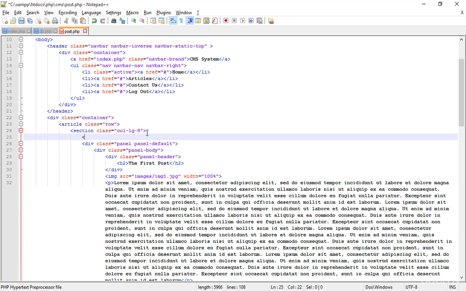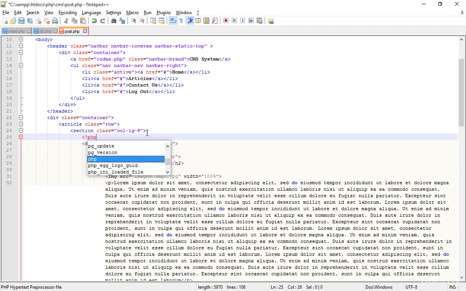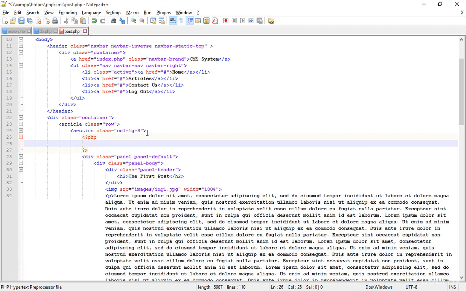I just have to open up the PHP tags, and inside that I just have to select this SQL. So, select SQL.